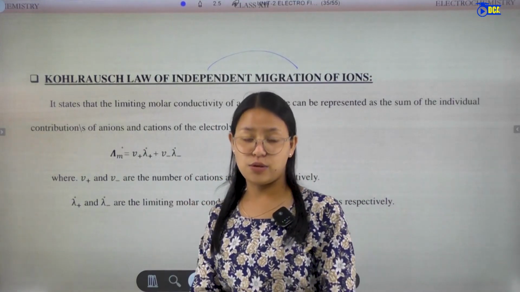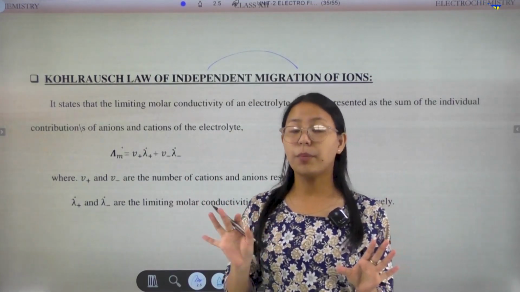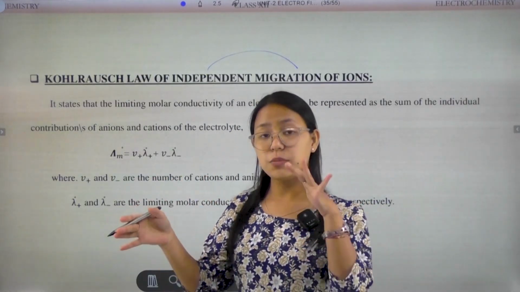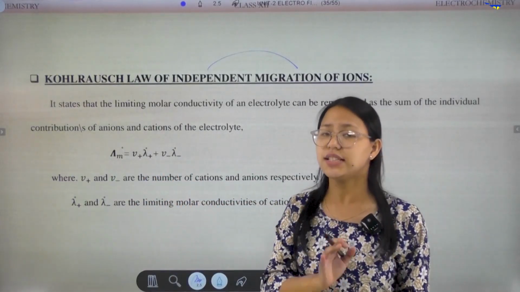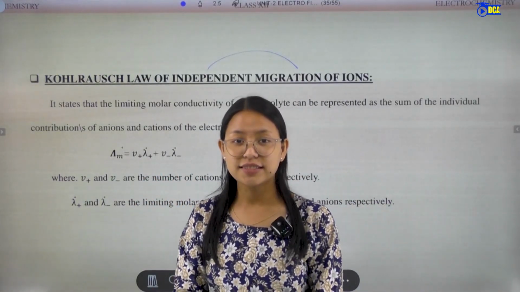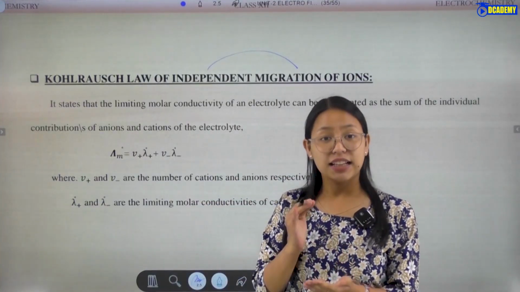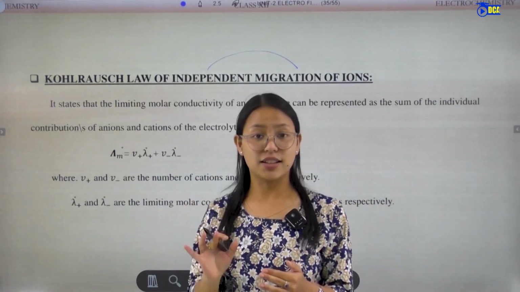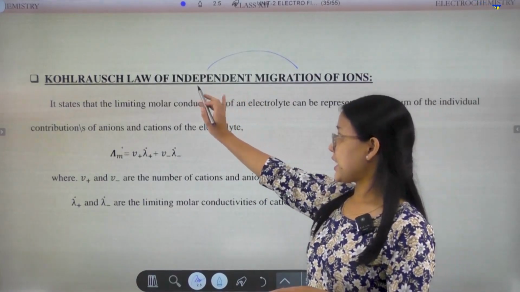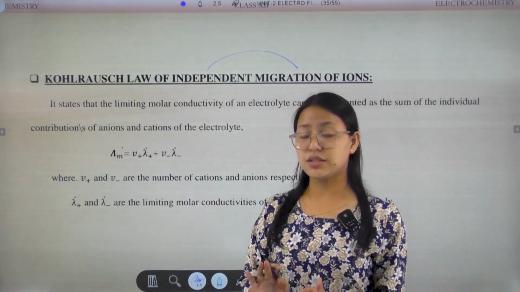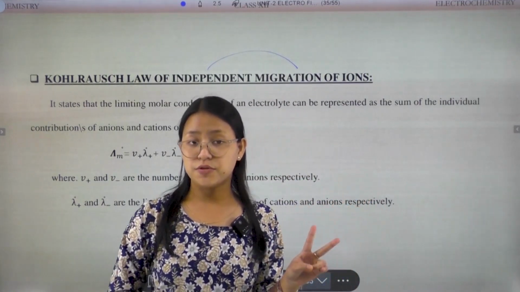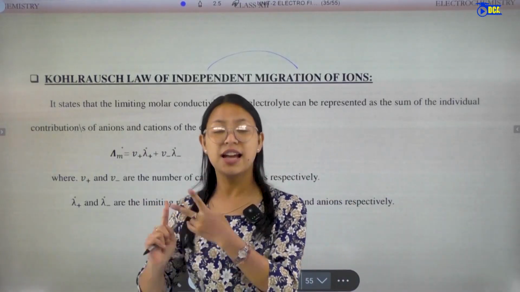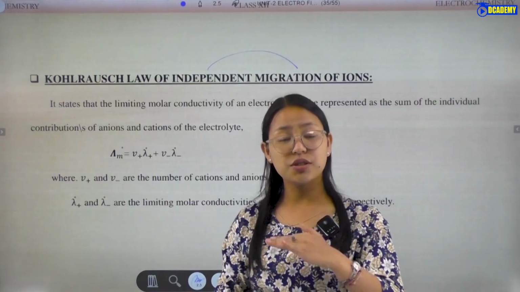So in this Kohlrausch law there will be migration of the ions from one place to another. That means whenever there is a flow of current, there will be a flow of electrons. So these electrons possess which type of charge? They are negatively charged. That means they have the character of anions. So in this case, for independent migration of ions, the electrolyte will have two types of ions, and these are of the nature of positive charge and negative charge.